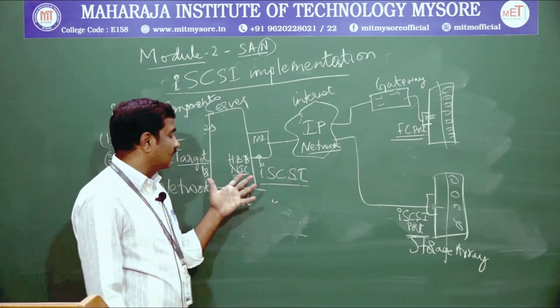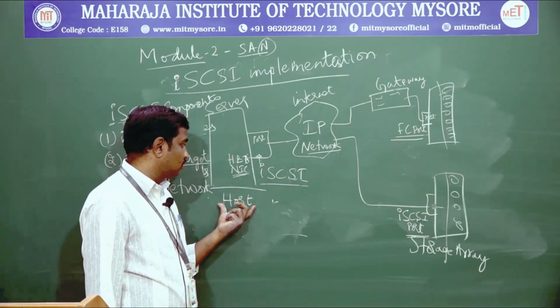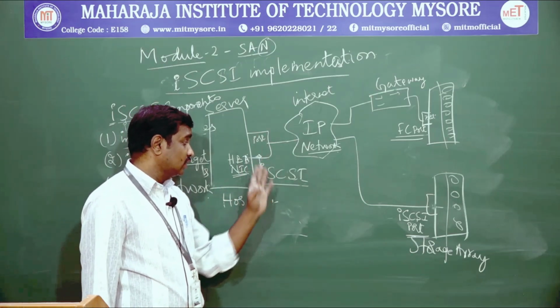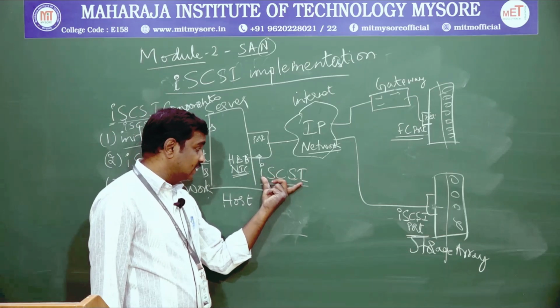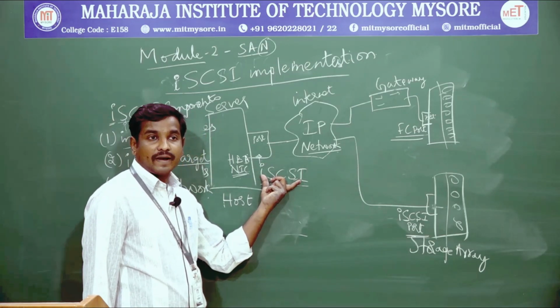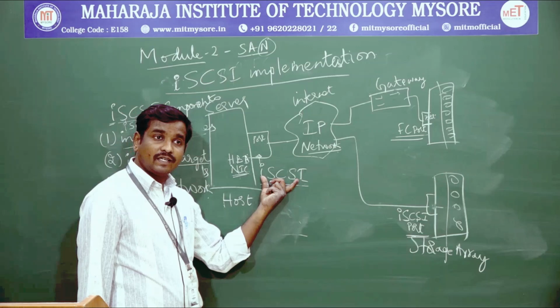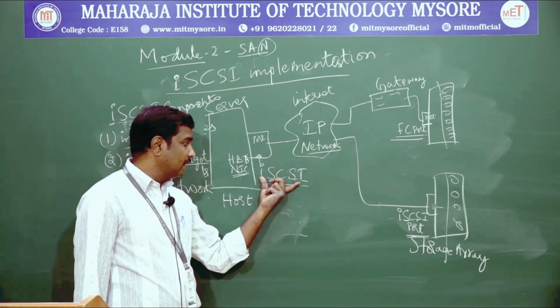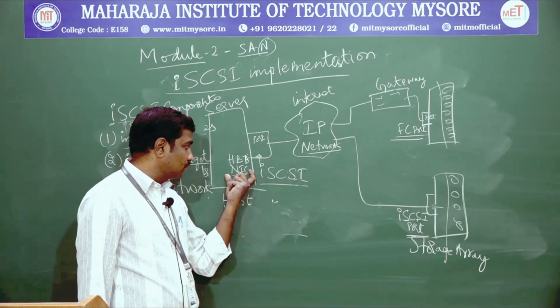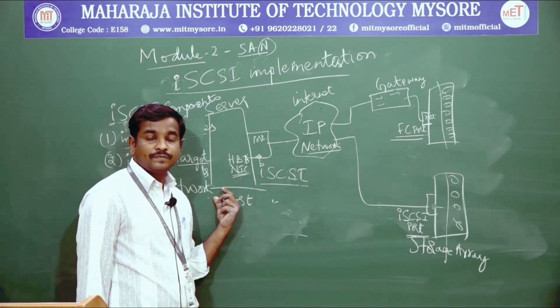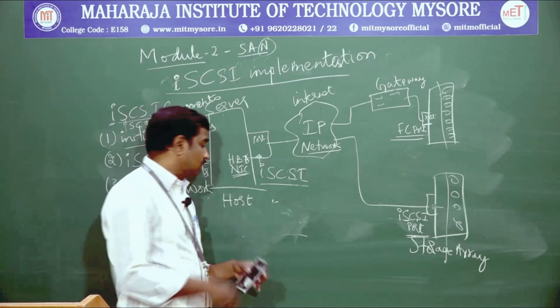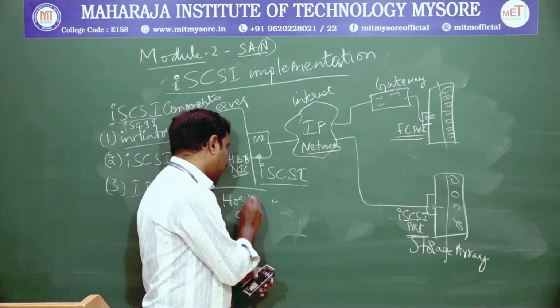That means directly we can't make our host machines to be connected to the internet protocols. We need to make special initiators with the commands, and these special initiators which we are making should be compatible with the interface card and should be compatible with the CPU which is used in the host machines.